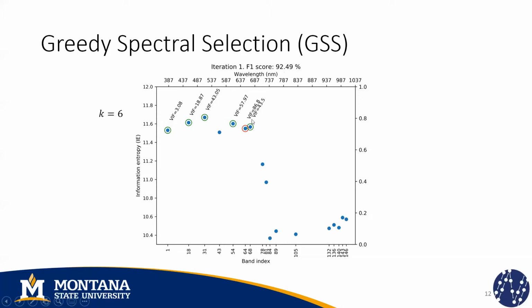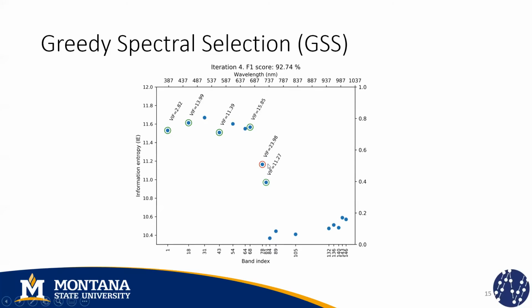And after doing this, I find the band with the greatest VIF value, which is 87 in this case. This means that this band can be easily explained by the other 5 bands. So that represents a risk of multicollinearity. I will remove this band from my selection and I will use the next available option, which is this one, 43. With this new selection, I train a new classifier, I update the F1 score, I find the band with the greatest VIF value, and again, I remove it from my selection and I consider the next available option.